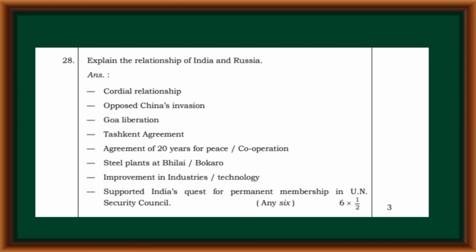Explain the relationship of India and Russia. Cordial relationship, opposed China's invasion, Goa liberation, Tashkent agreement, agreement of 20 years for peace and cooperation, steel plants at Bhilai and Bokaro, improvement in industries and technology, supported India's quest for permanent membership in UN Security Council.